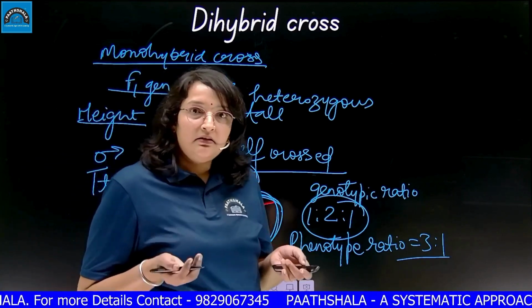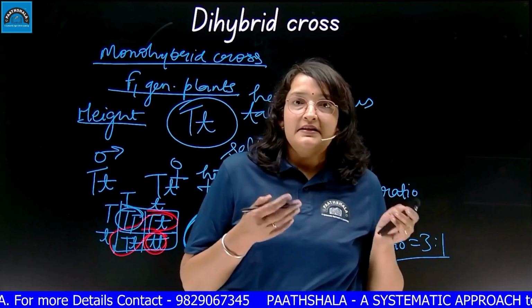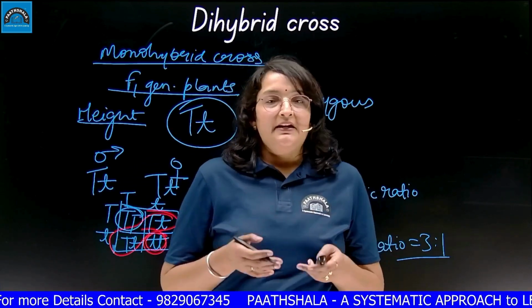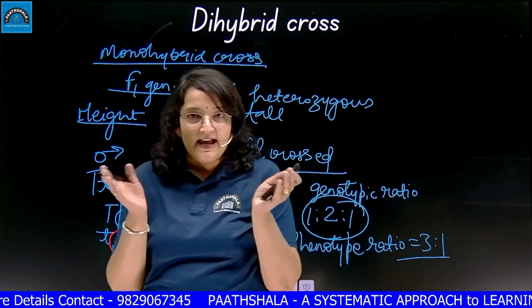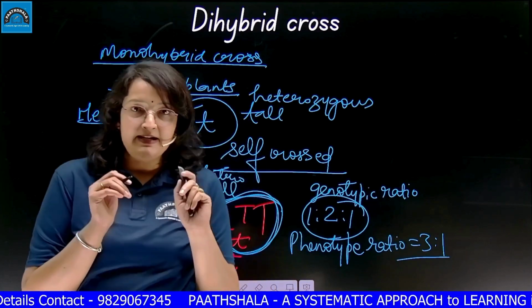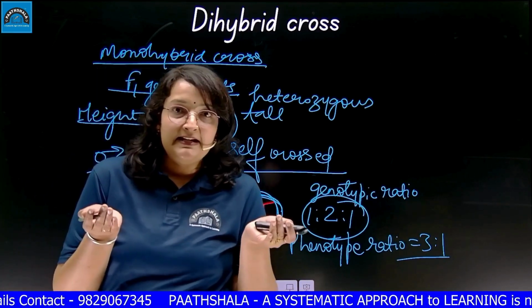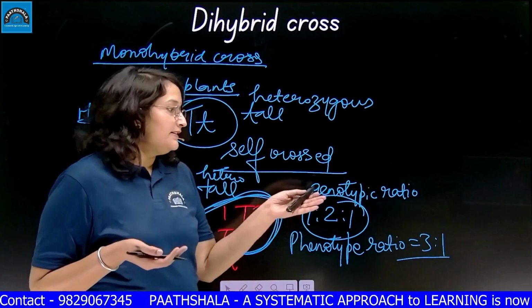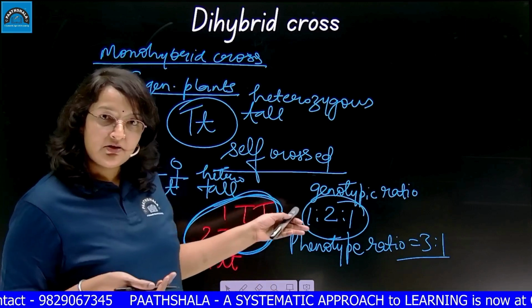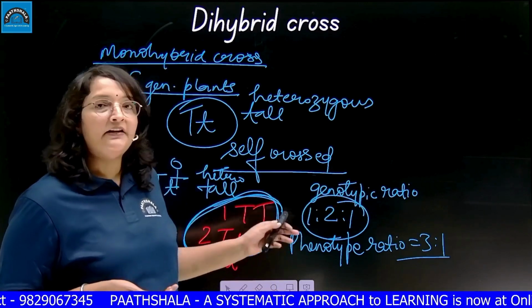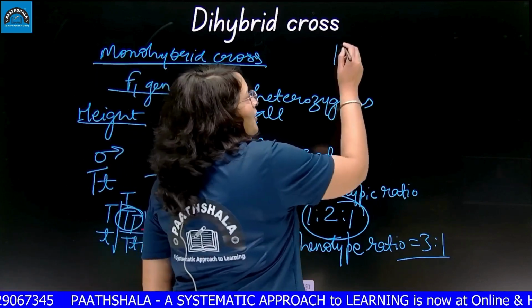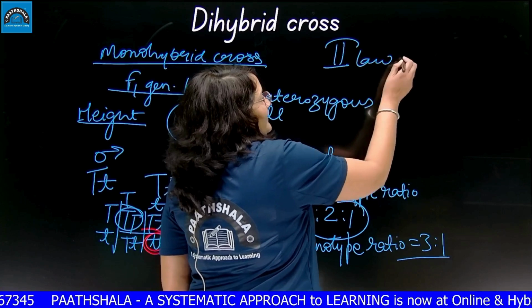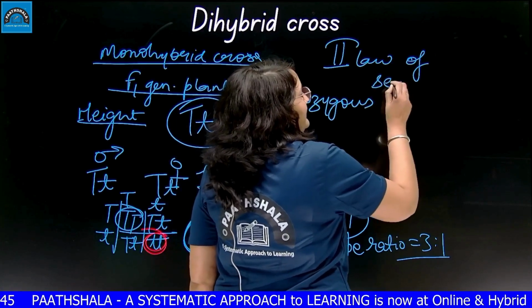Because in the F1 generation cross, the parent plants form gametes, and during gamete formation their alleles get segregated, separated, and when alleles get segregated, this gives the different ratios. The genotype ratio is different and the phenotype ratio is different, and that is the basis of the second law of genetics, law of segregation.